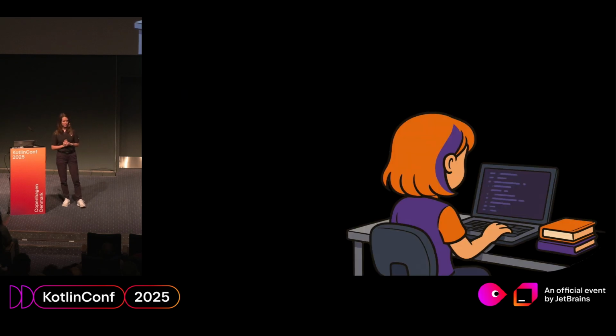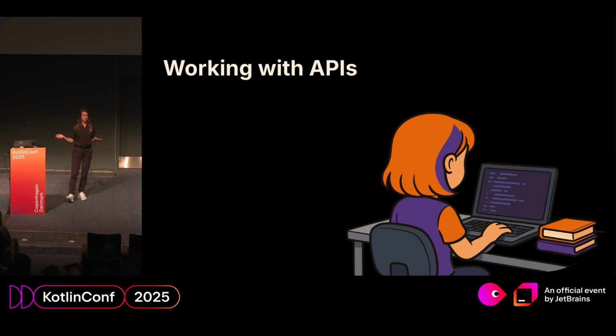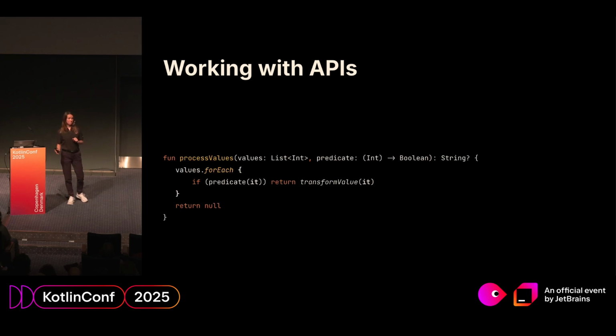Maybe she could have designed this API in another way to be less nullable. Who knows? And now we are more or less done with the application part, and we are moving to the library side, working with APIs. And here is a really simple function processing values.